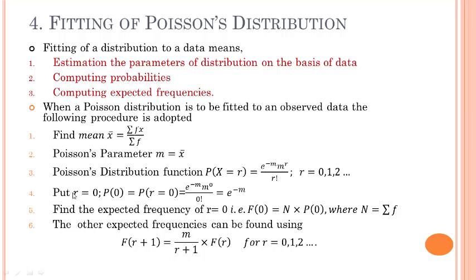Put r is equal to 0 for calculation of p of 0. This p of 0 is required for the next equation. Then find the expected frequency, that is f of 0 is equal to n multiplied by p of 0. This p of 0 is calculated here. Then lastly, other expected frequencies can be found by using this formula: f of (r plus 1) is equal to m divided by (r plus 1) multiplied by f of r.